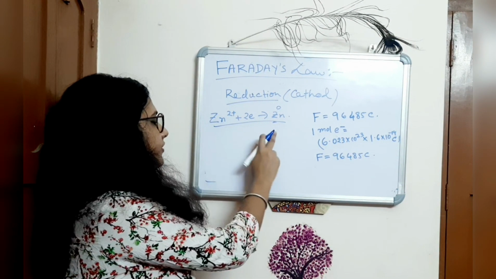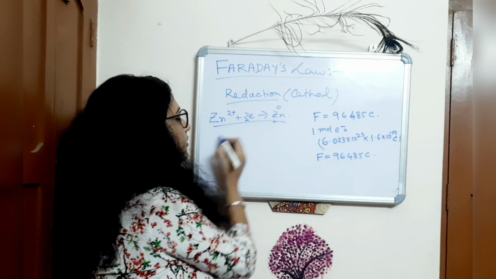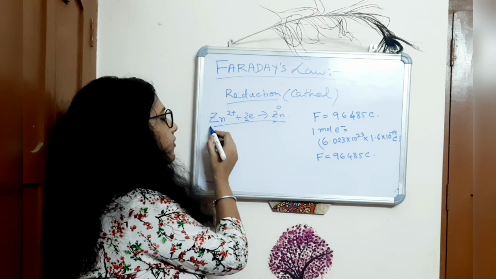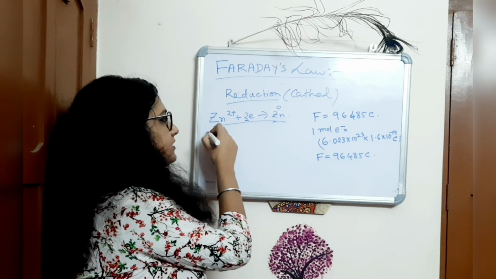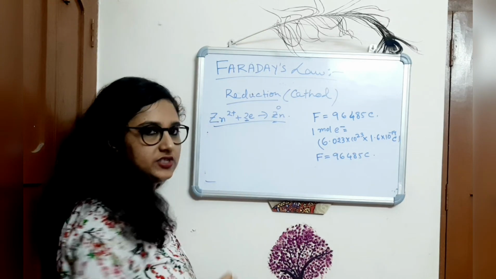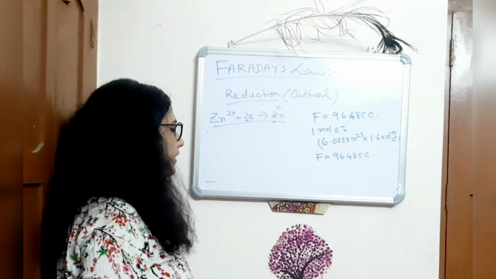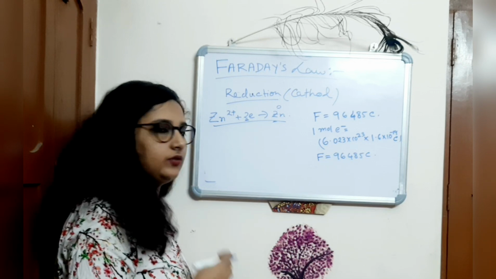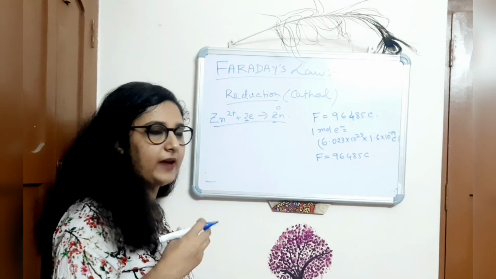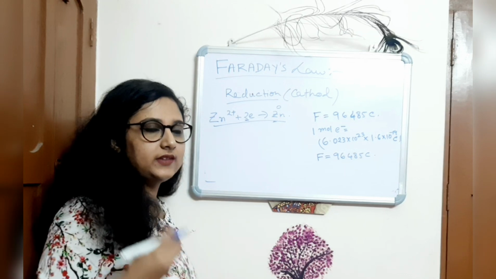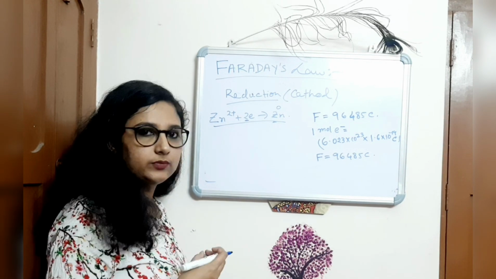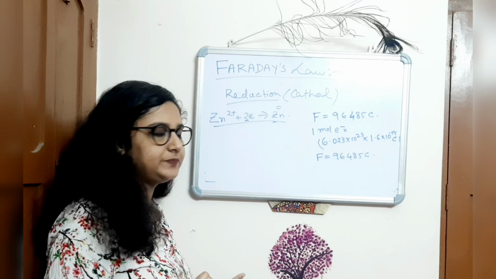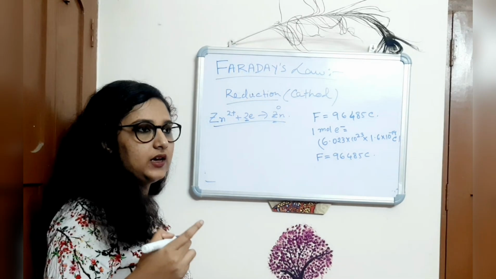Now in that reaction, 2 electrons are required for forming Zn from Zn2+, that is Zn0, Zn metal. That means we can't say 2 electrons for 1 Zn, because practically we can't weigh a single Zn atom or a single Zn2+.